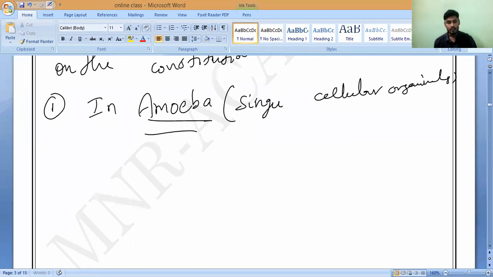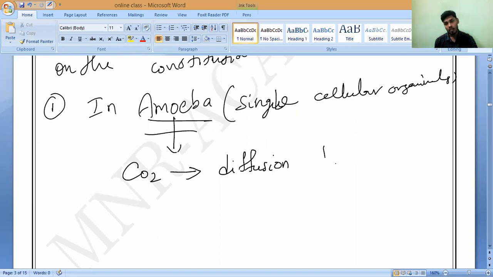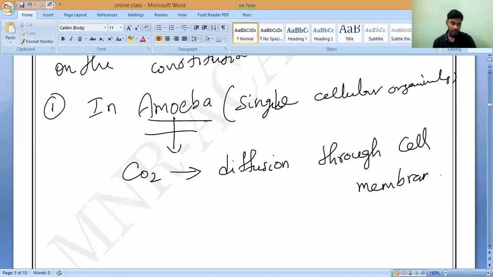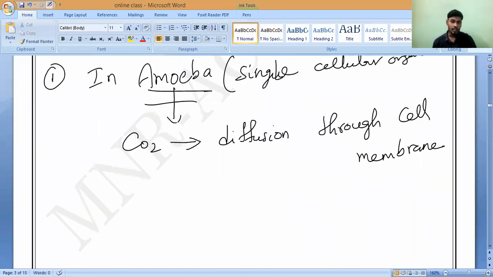Single cellular organism. So if we take amoeba, carbon dioxide as a waste product is removed by the process of what? Diffusion. Through what? Through the cell membrane. Do you understand, all of you? Yes or no? Please tell me. Yes, sir. In the case of amoeba, the waste product carbon dioxide is removed by diffusion through the cell membrane.